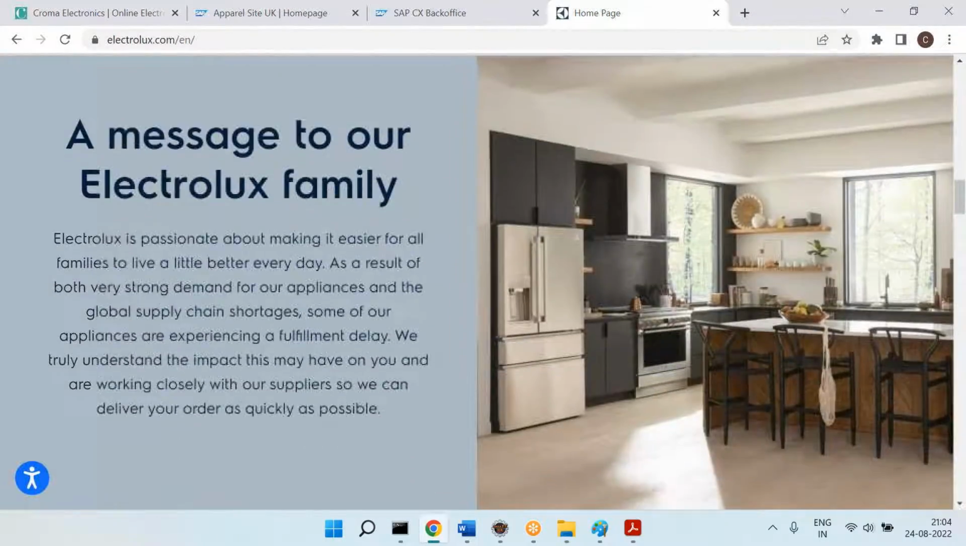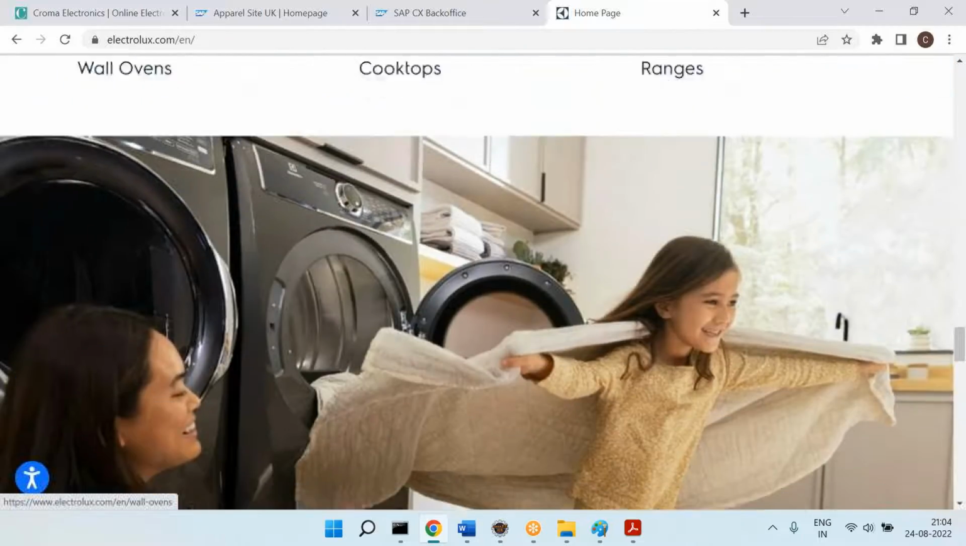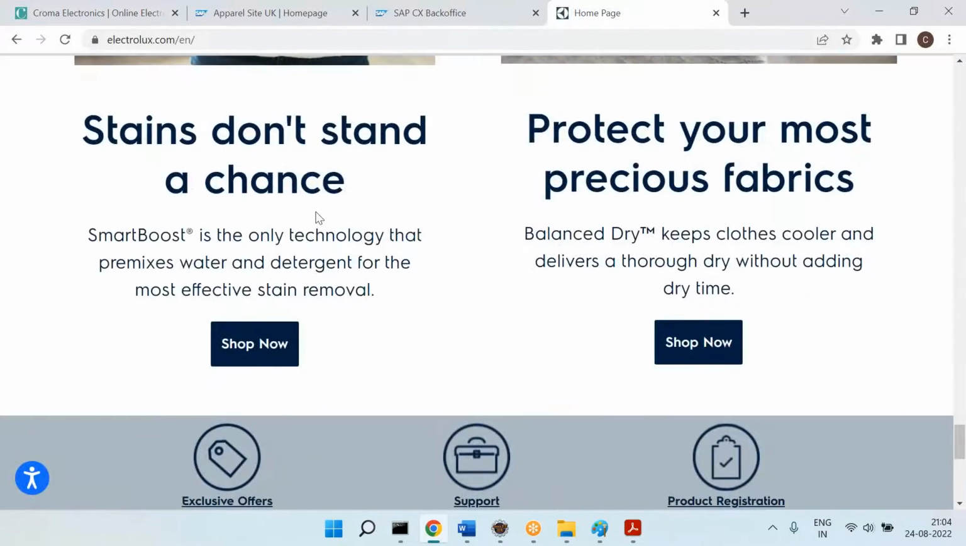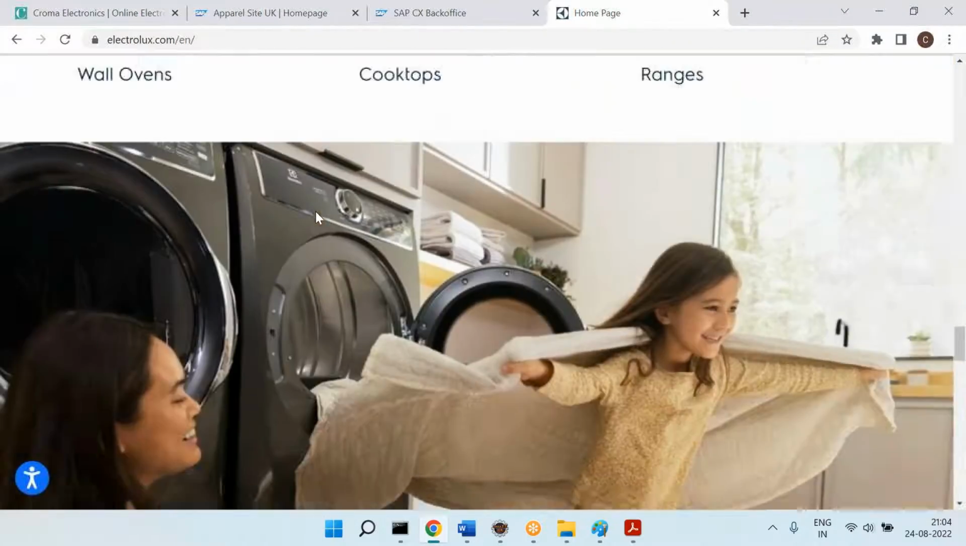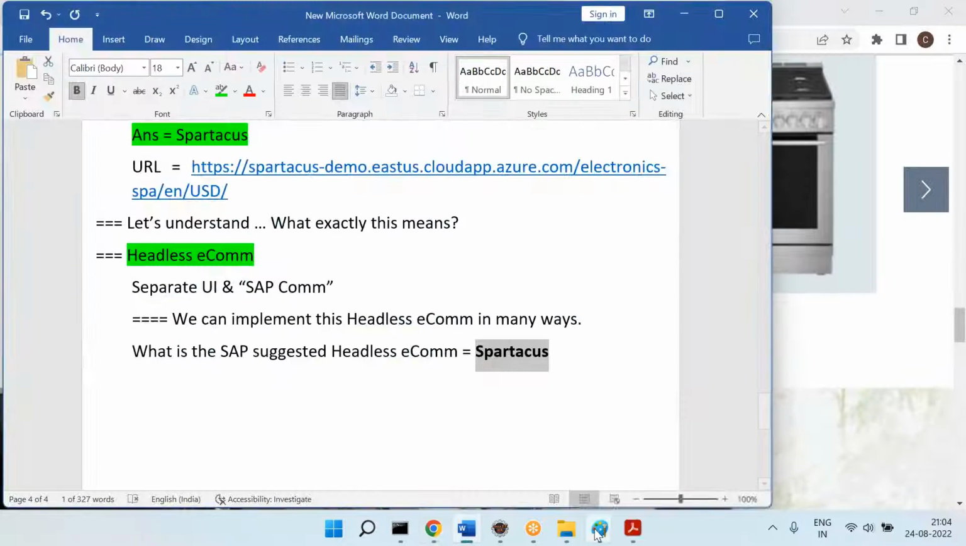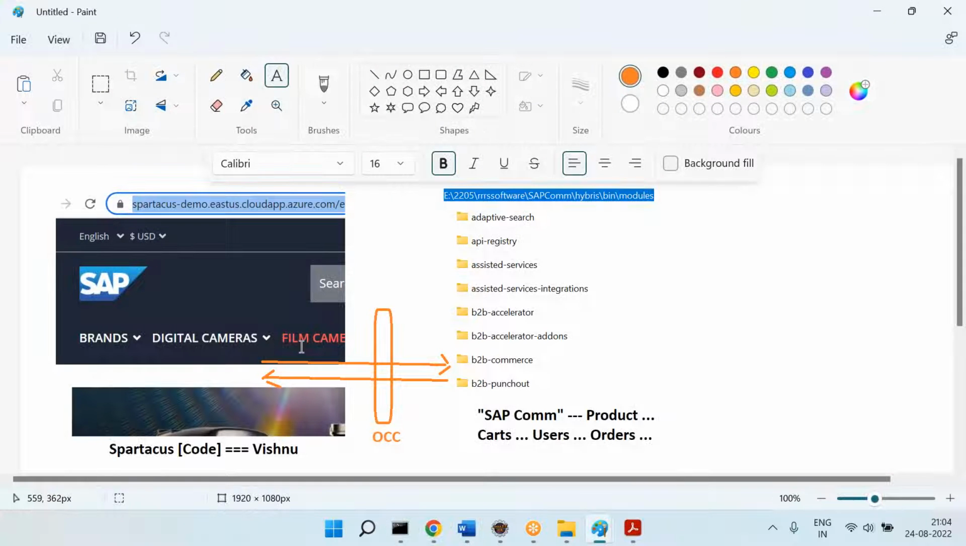3% of the companies. I am not telling all the companies. Definitely 3 to 5% of the companies have already started with Spartacus, and this is the Spartacus website. The biggest advantage with Spartacus is that UI and commerce are separated, so that you can exchange the data between the UI and commerce through OCC calls. That's it. Now, if you have any question, go ahead and ask.